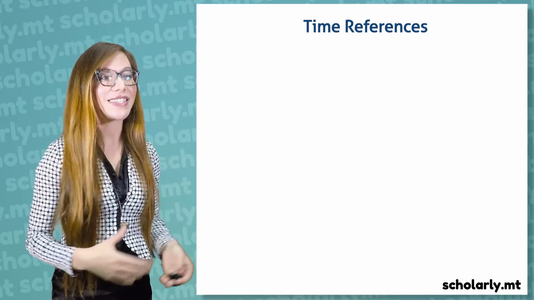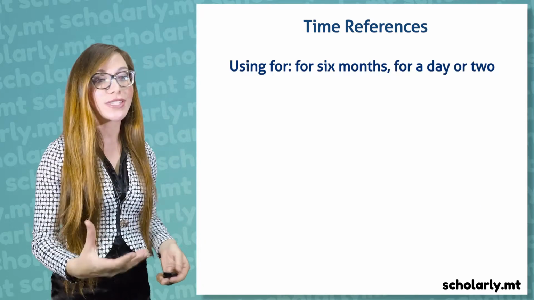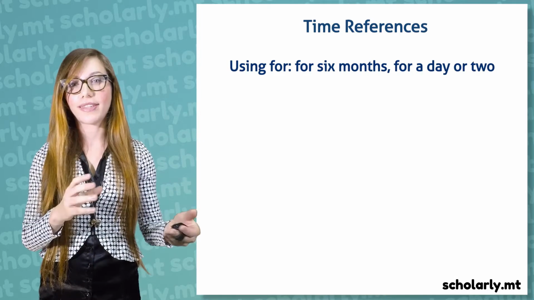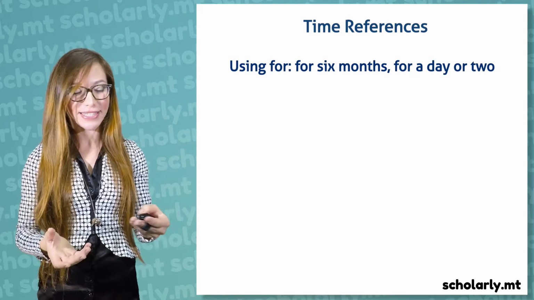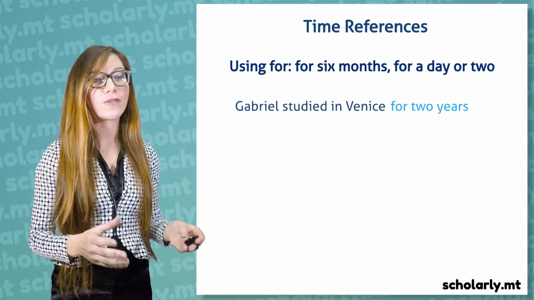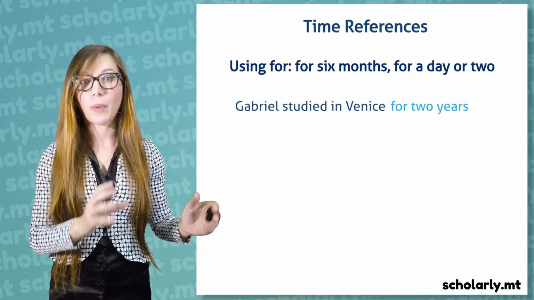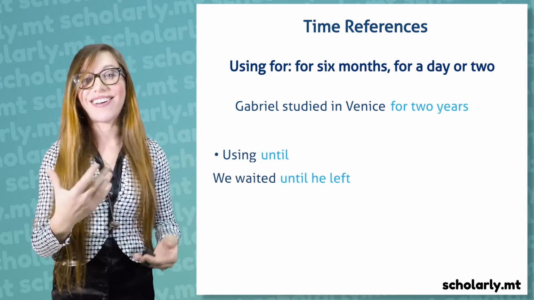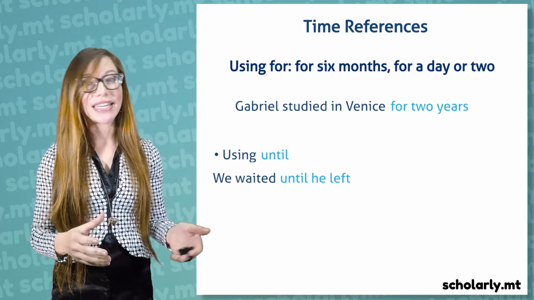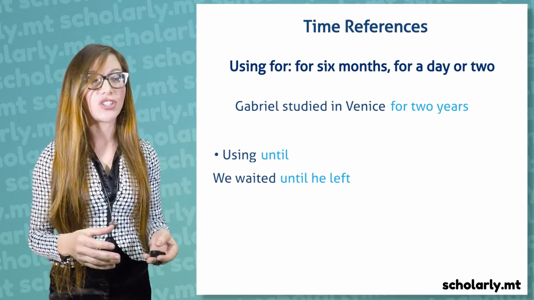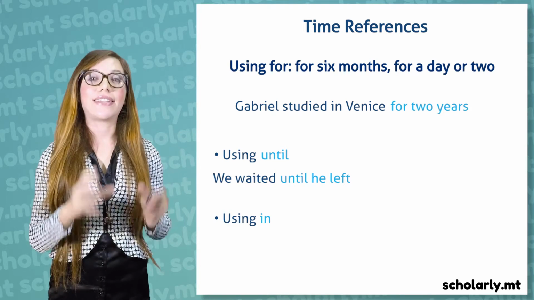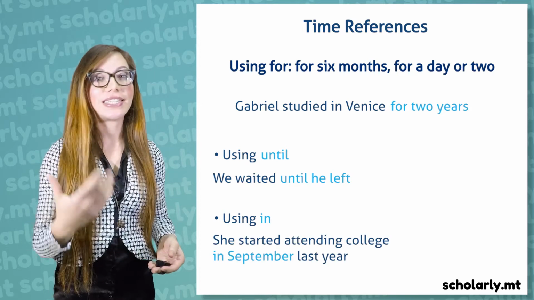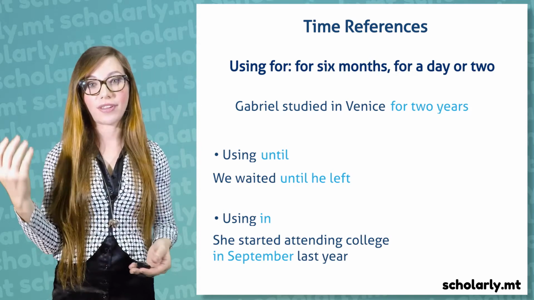We also use the past simple with for. So for 6 months, for a day or two. So that indicates how long a past event or action lasted. Gabriel studied in Venice for 2 years. So that's a completed action in the past. Using until, we waited until he left. So this indicates when an event or an action finished. Using in, the definite point in time. In 2010, in September, she started attending college in September last year.